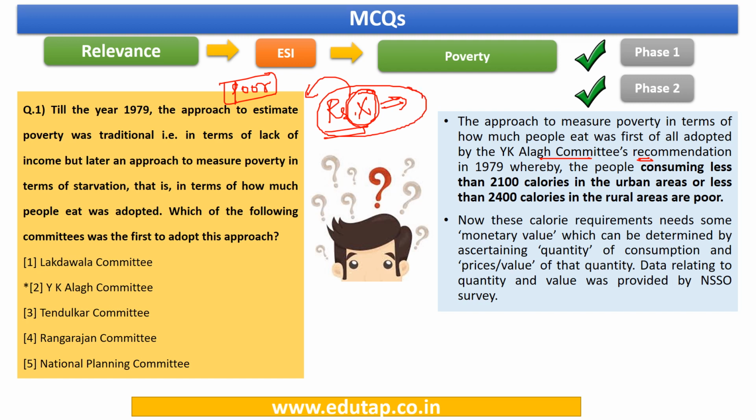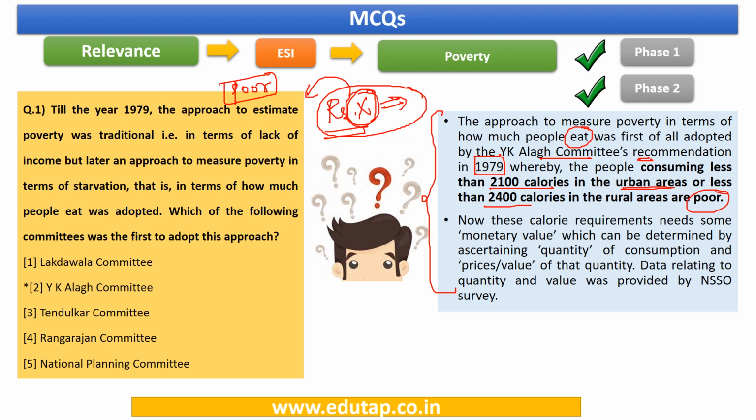How did it change? Let us have a look at this reading. The approach to measure poverty in terms of how much people eat was first of all adopted by YK Alag committee's recommendation in the year 1979, whereby the people consuming less than 2,100 calories in the urban areas or less than 2,400 calories in the rural areas are poor.